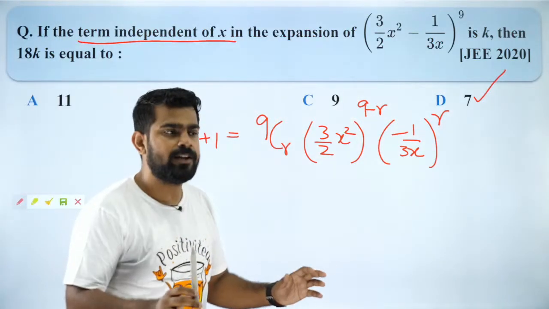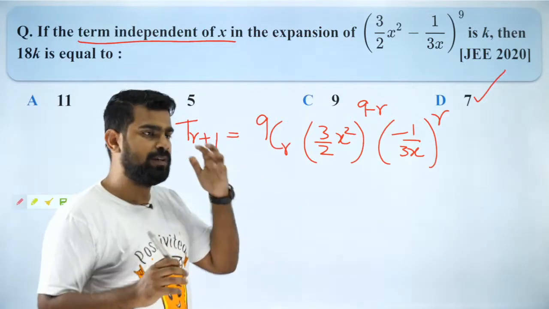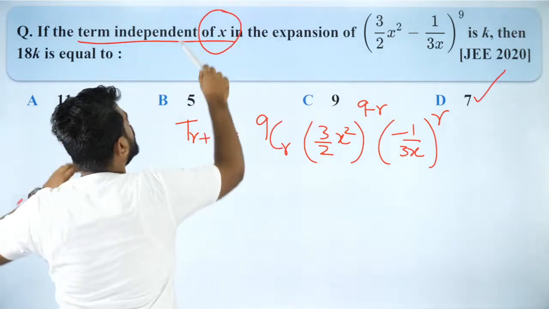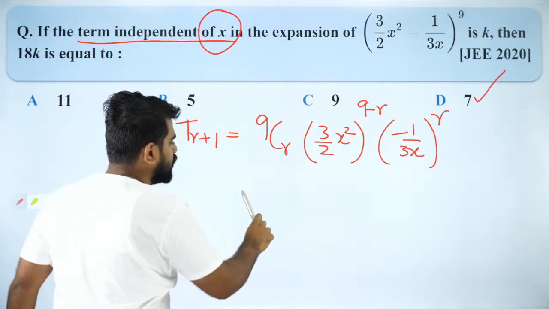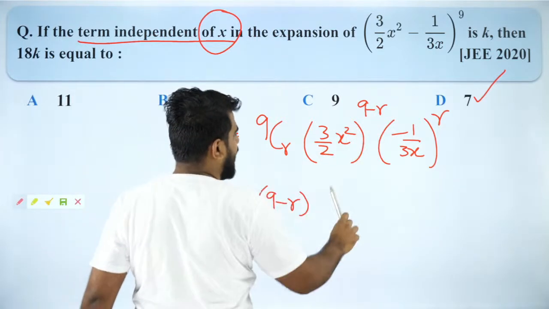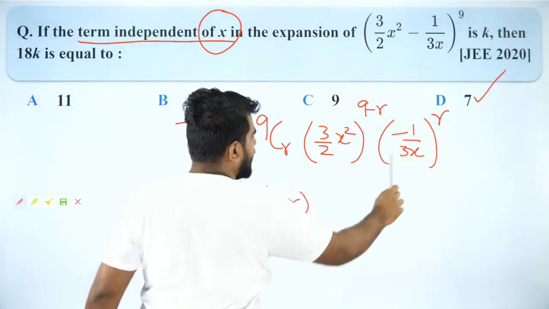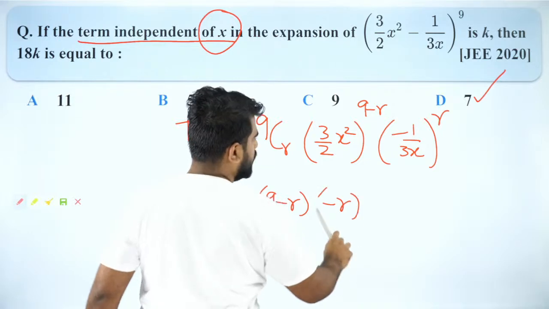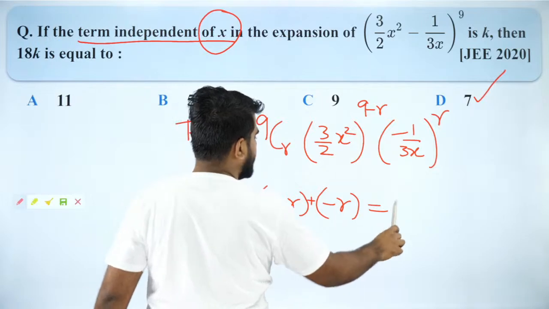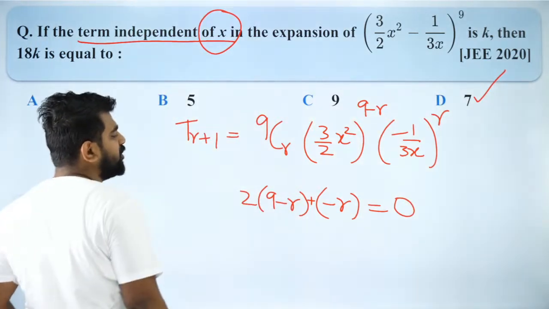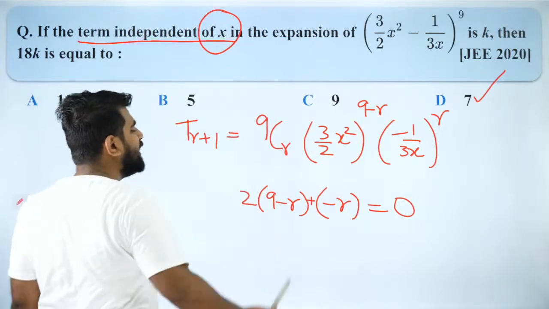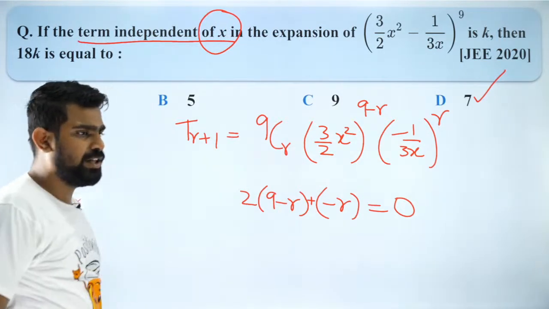Now, how do I solve it? I didn't complete it yet, so let me complete it. Please listen carefully. Whenever I want to track the term independent of x, I need to collect the powers of x. The power of x in the first term is 2 into (9 minus r), and the power of x in the second term is minus r. So that should be equal to 0. When I add the powers, it should be 0 because I want the term independent of x. Term independent of x means the power of x should be 0.